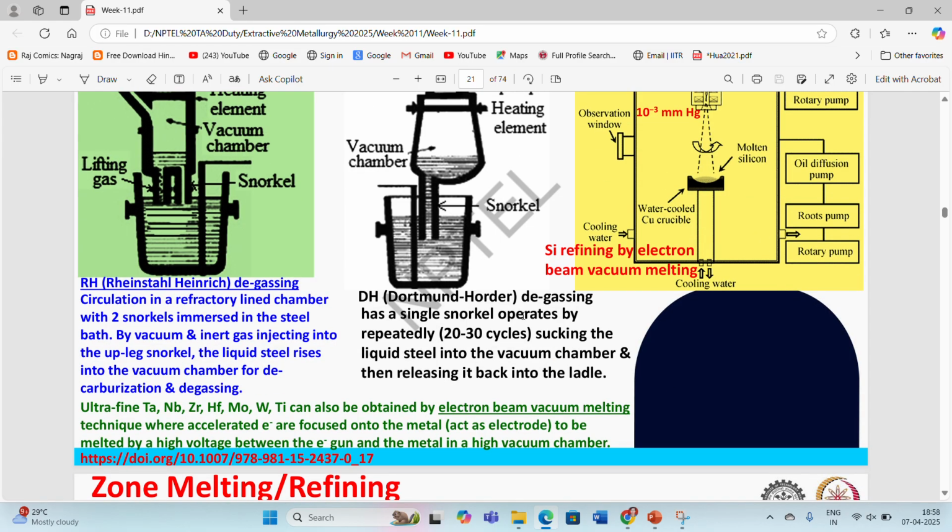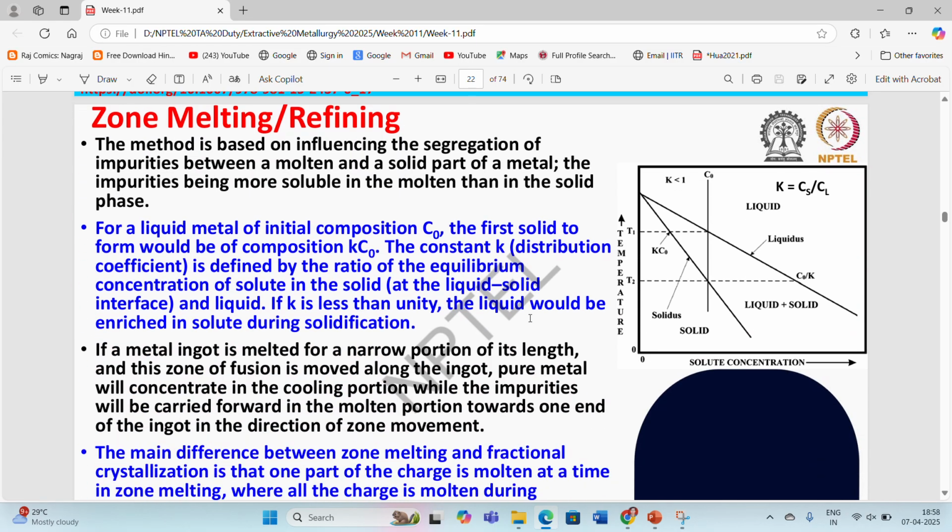These are the different types of furnaces. Then coming to the second process, zone melting or zone refining. The method is based on influencing the segregation of impurities between a molten and a solid part of a metal, the impurities being more soluble in the molten than in the solid phase. That difference is what we utilize in zone melting or refining processes.